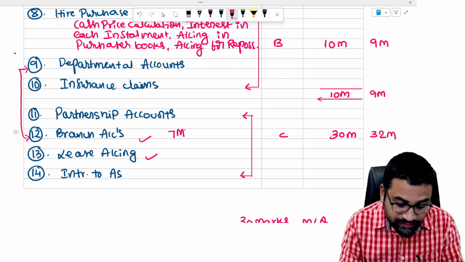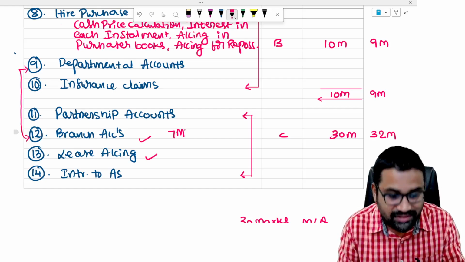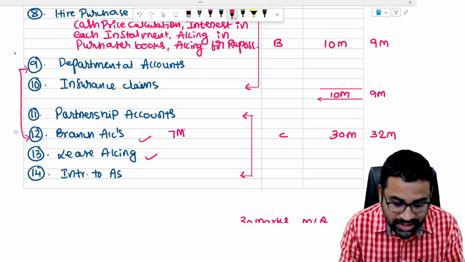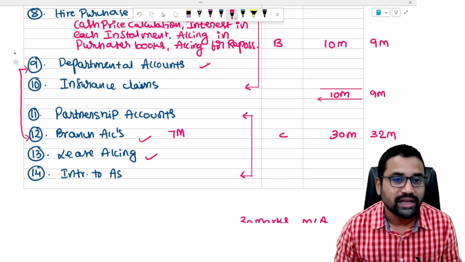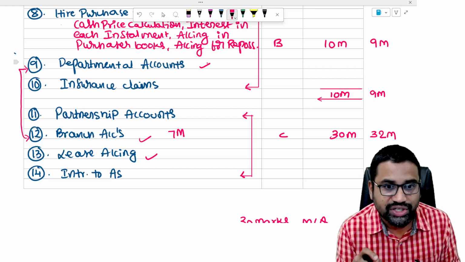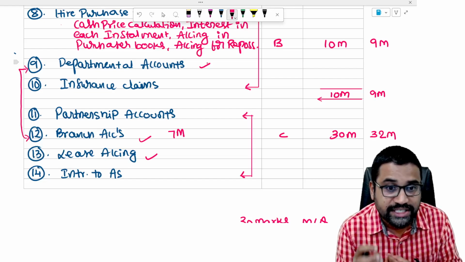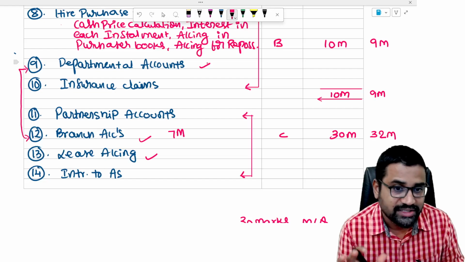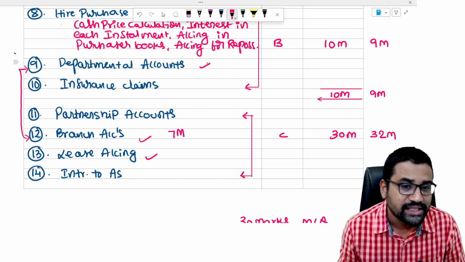And that too, if they have asked a question from departmental accounts, then there won't be any question from branch accounts. That's why I said prepare departmental accounts. Why? Because in departmental accounts, there is only one category of question. That is, the main adjustment in departmental accounts is elimination of unrealized profit. Apart from that, there is nothing in that chapter.